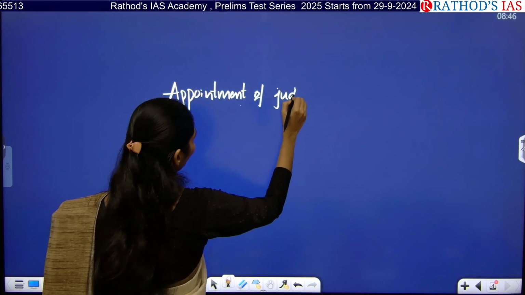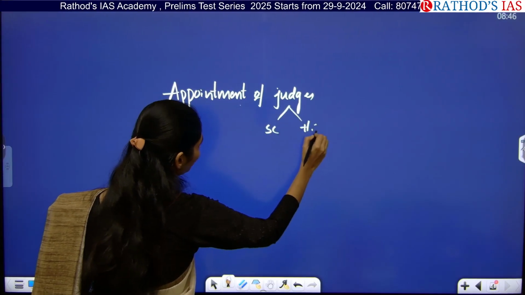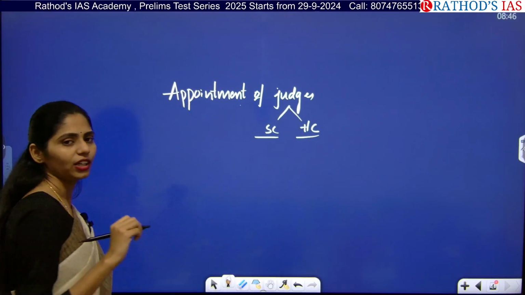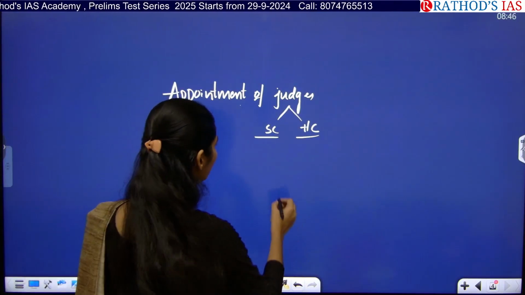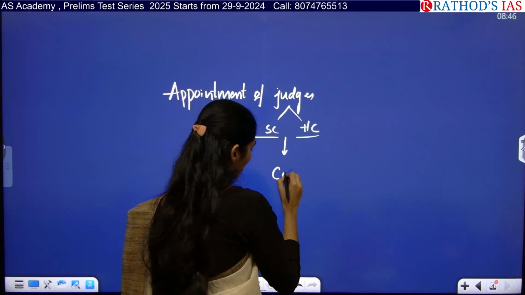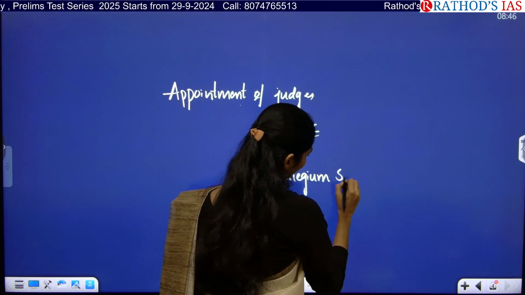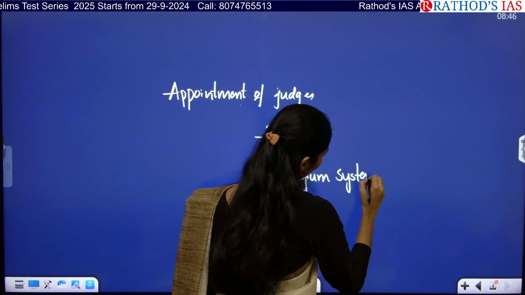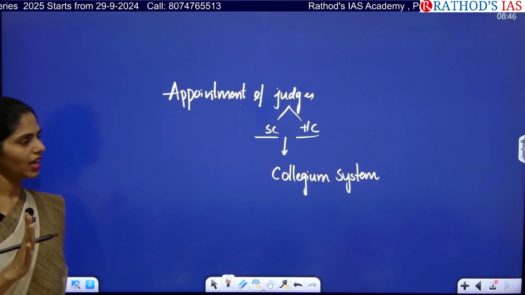So the keyword is appointment of judges. It may be judges of the Supreme Court or High Court. So who will take care of appointing and transferring judges of the Supreme Court and High Court? That system is called the collegium system. You have to remember this for sure. So the collegium system is responsible for appointment and transfer of judges of the Supreme Court as well as High Courts.